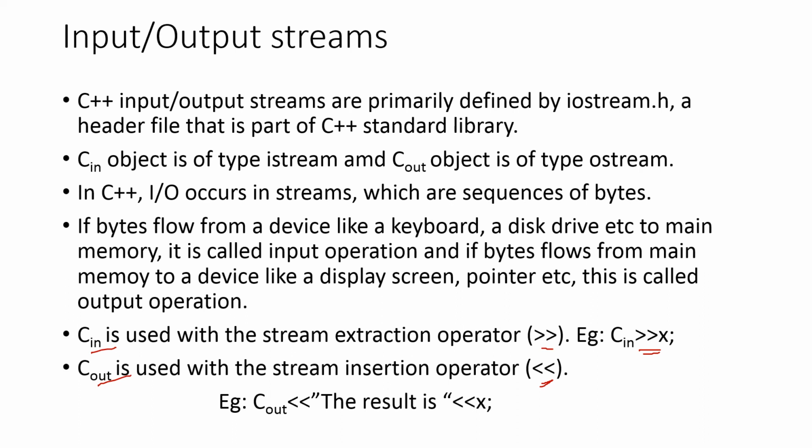That means that item will be printed as it is. And then after that, whatever the value of x is, that will be substituted in this portion. So cout is the output stream and cin is the input stream.